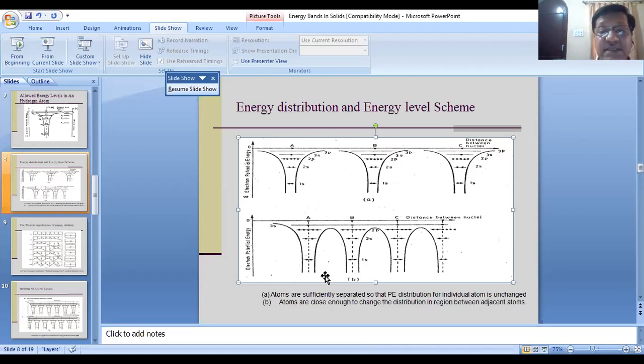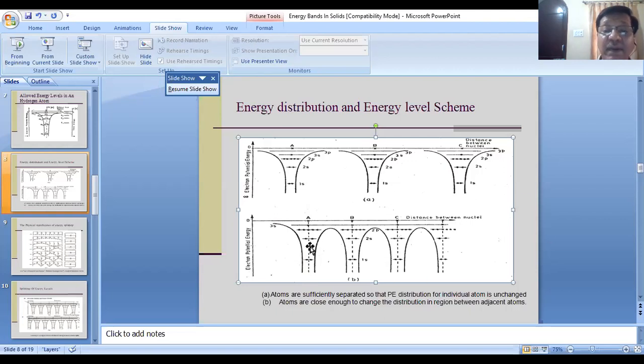Now you please understand, you look at that the 1s level, 2s level, and 2p level are well inside the well. This is the hill of a potential, and this is the well part. This is basically a potential energy distribution.